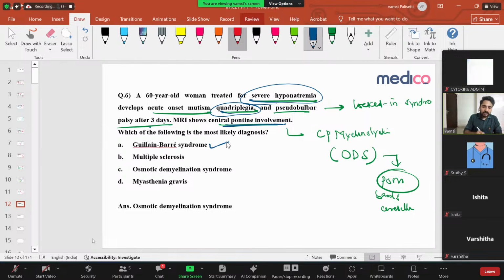Why is it not Guillain-Barré syndrome? Guillain-Barré syndrome is always ascending paralysis. There will be an antecedent viral infection, gastroenteritis or respiratory infection, and areflexic paralysis. What did they mention? Only a 60-year-old woman treated for hyponatremia. They didn't mention any history of GI loss or any respiratory infection. Nothing is mentioned, so this is not it.